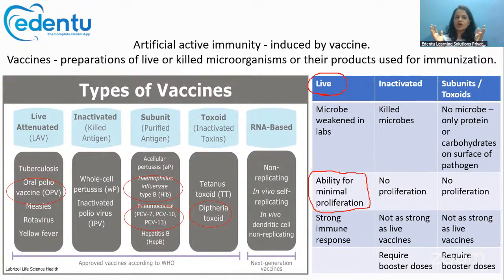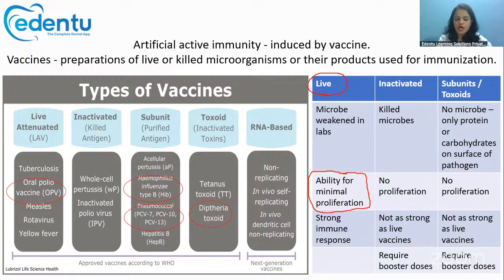There is no cutback mechanism, no negative mechanism, no defense mechanism to reduce that proliferation. So it will keep on proliferating. So live vaccines are always contraindicated for immunocompromised patients.